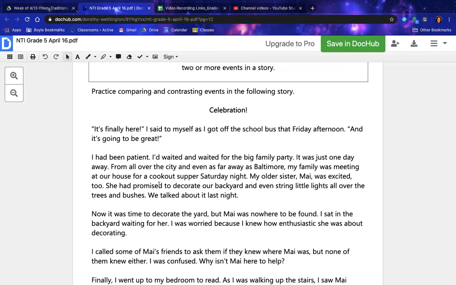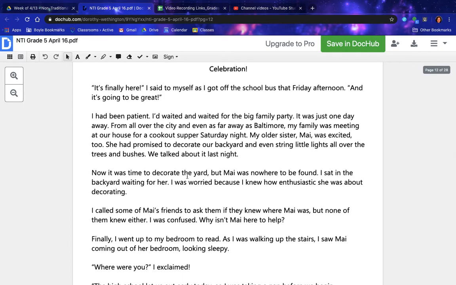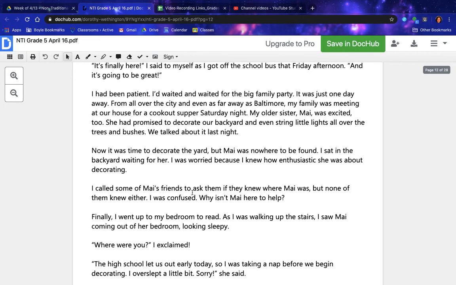My older sister, Mai, was excited, too. She had promised to decorate our backyard and even string little lights all over the trees and bushes. We talked about it last night. Now it was time to decorate the yard, but Mai was nowhere to be found. I sat in the backyard waiting for her. I was worried because I knew how enthusiastic she was about decorating. I called some of Mai's friends to ask them if they knew where Mai was, but none of them knew either. I was confused. Why isn't Mai here to help?